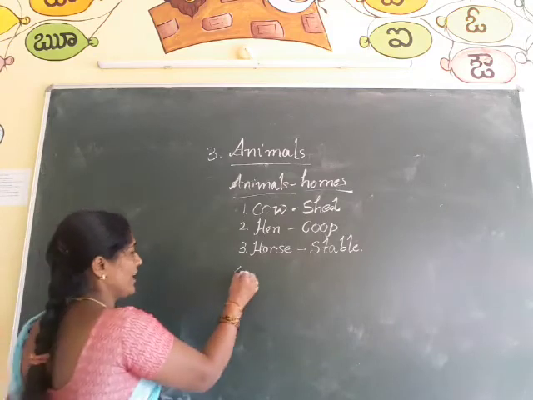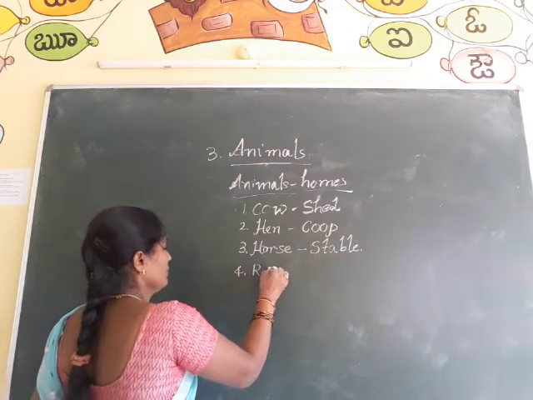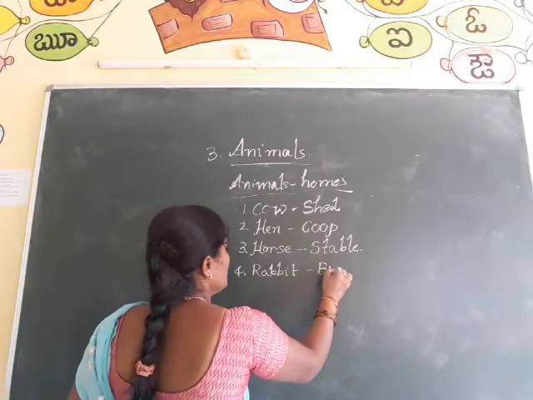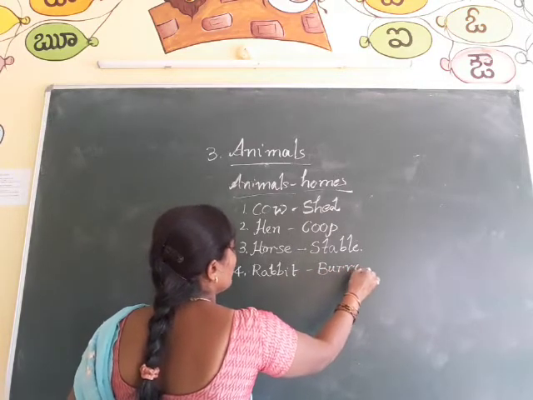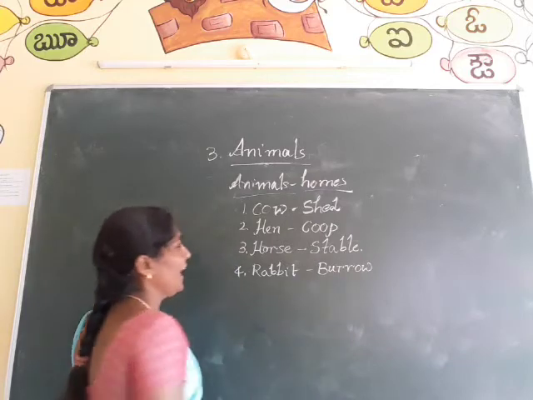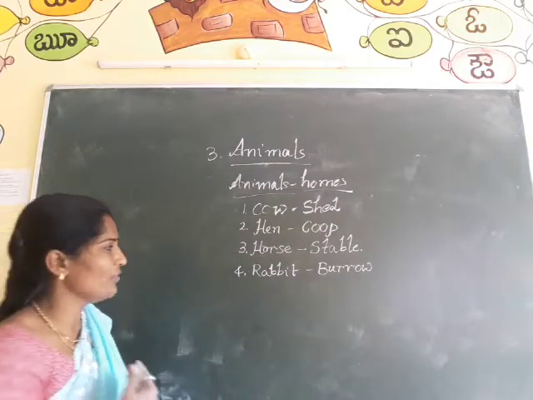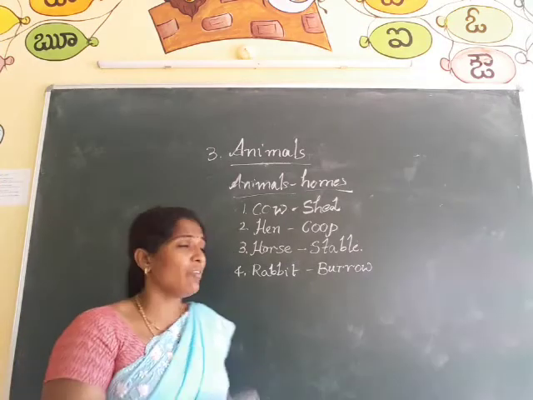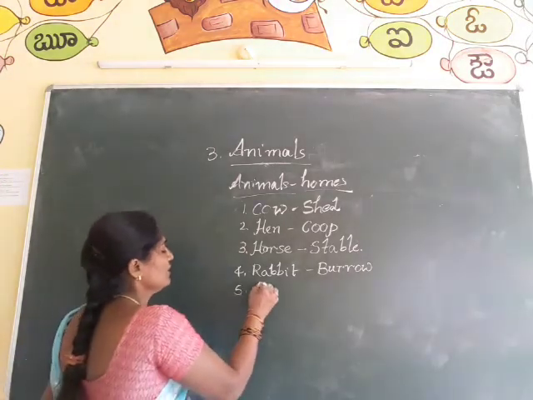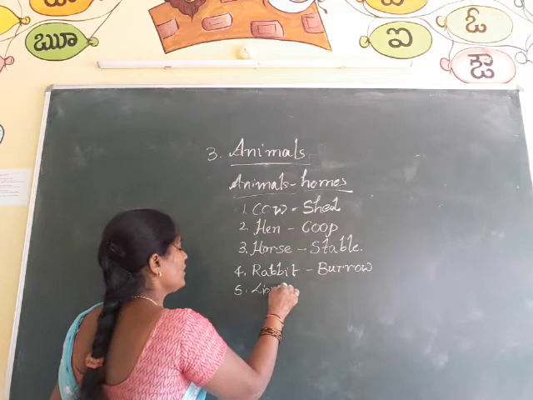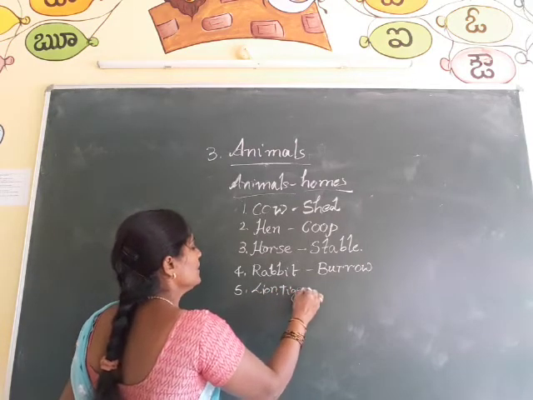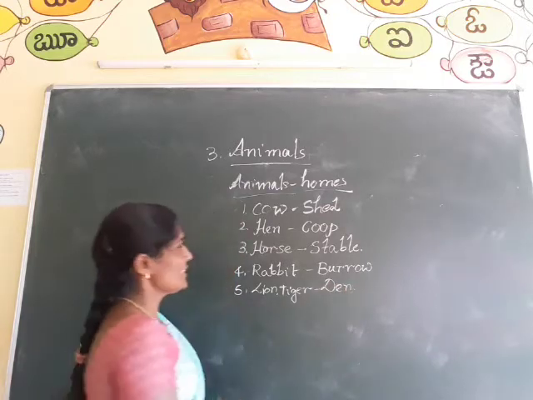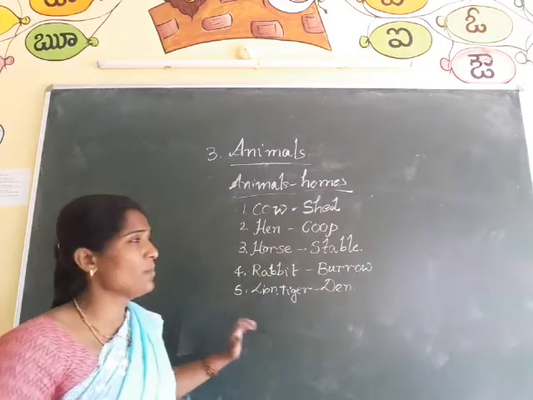And coming to the next, rabbit is living in a burrow, B-U-R-R-O-W. I have given you only some of the names, but animals can also make their homes. For example, lion and tiger can live in dens.